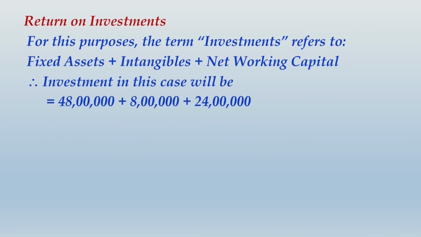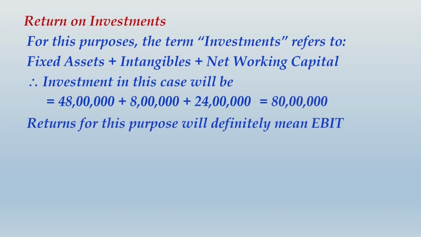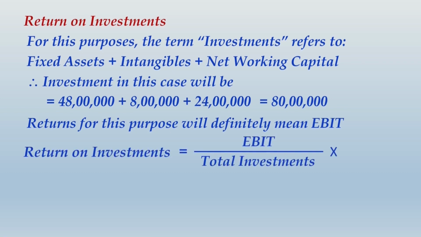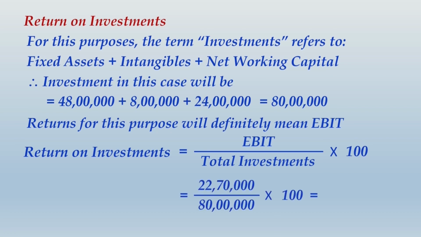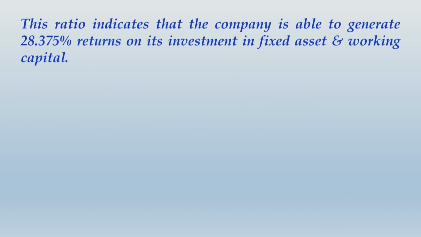Investment in this case will be the aggregate of fixed assets plus intangibles plus net working capital, which sums up to 80 lakhs, and returns for this purpose will definitely mean EBIT. That will be EBIT divided by total investments into 100, that is 22 lakhs 70,000 divided by 80 lakhs into 100, and that comes to 28.375%. This ratio indicates that the company is able to generate 28.375% return on its investment in fixed assets and working capital.